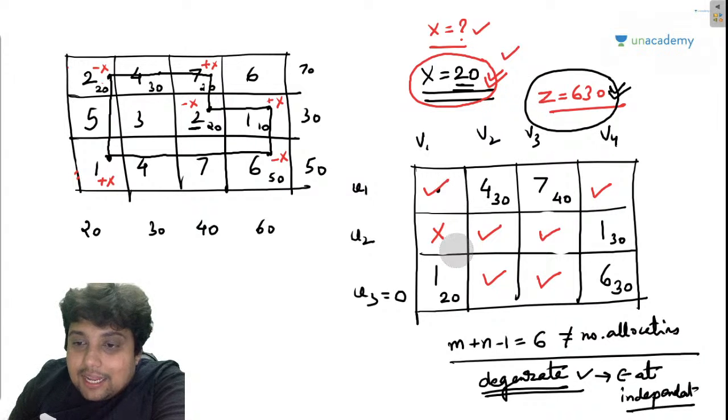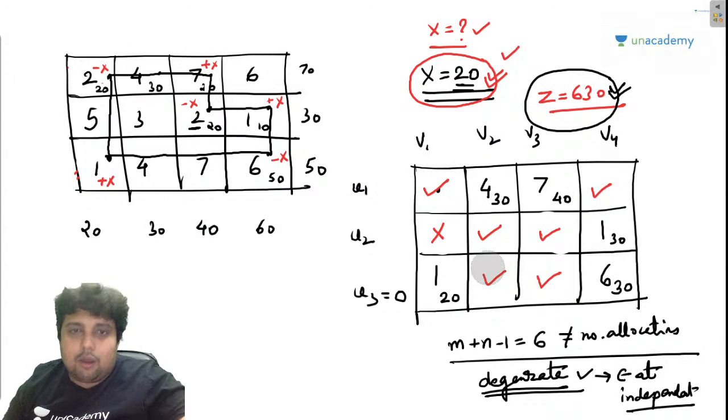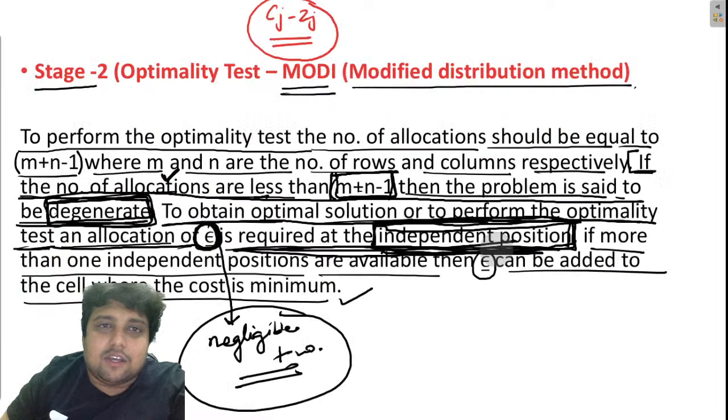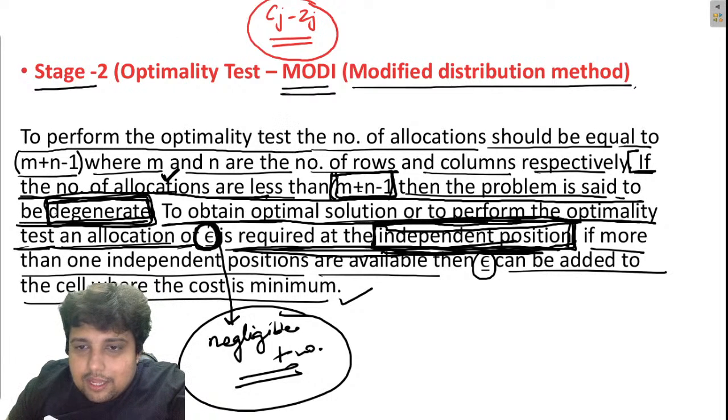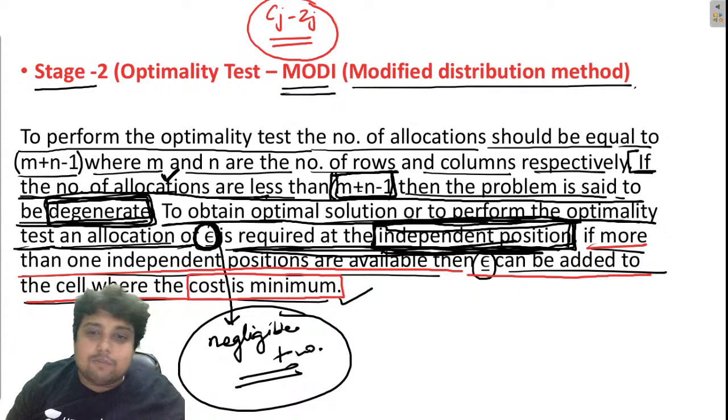Now, epsilon can be given to any of these independent positions. Please check this here. It is written here that if more than one independent position is available, then epsilon can be added to the cell where the cost is minimum.